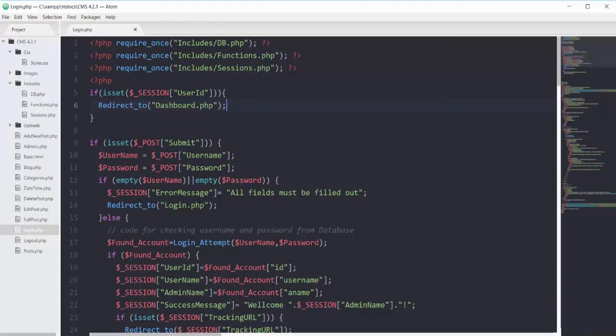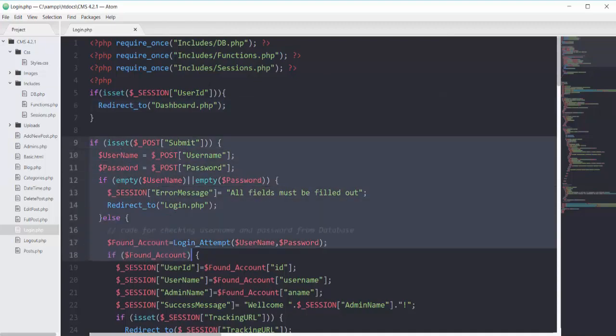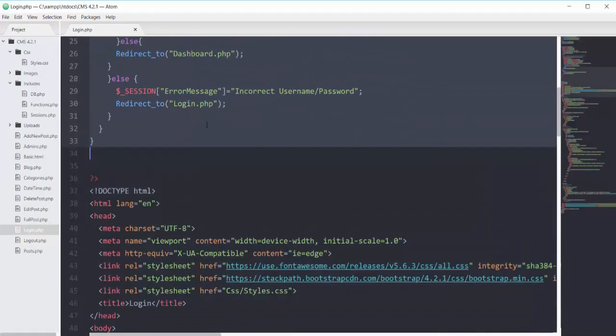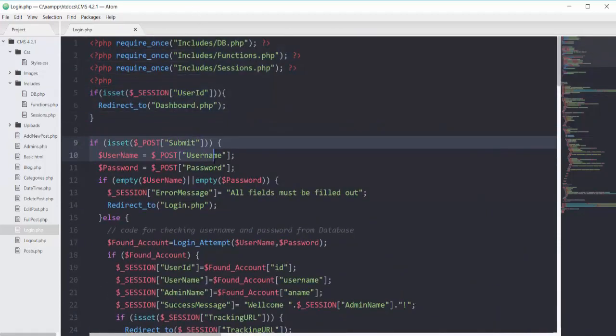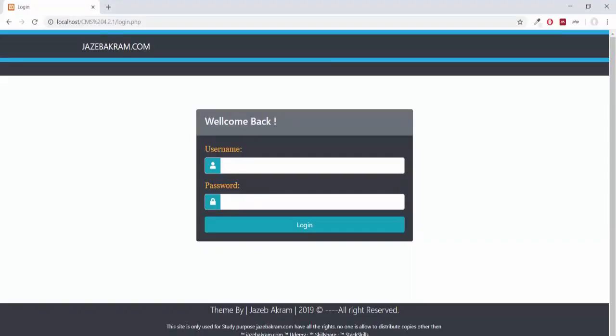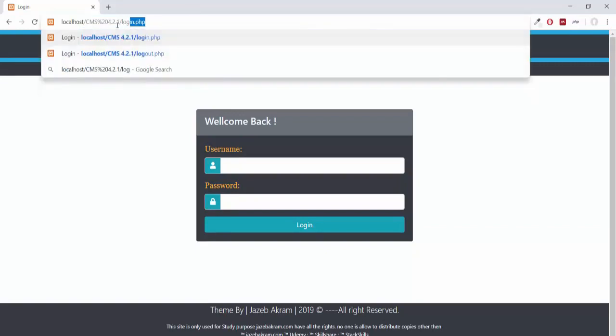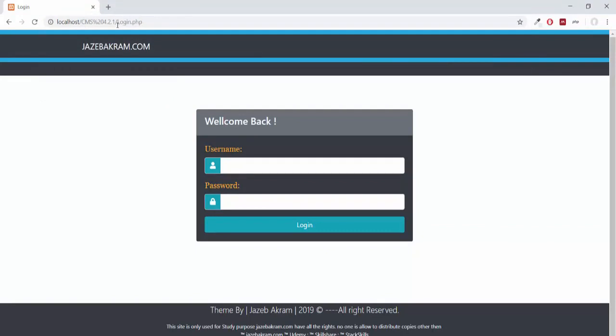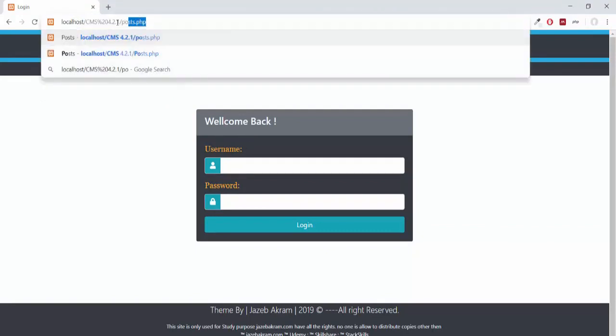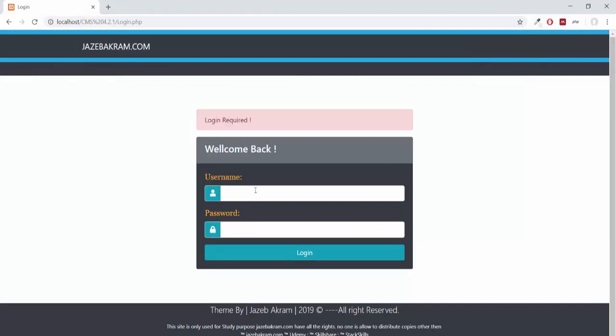So the rest of the code will not be accessible, and we will not have all of this HTML. We'll have just the redirection. If I save this, first of all, let's go to our logout page. We logged out successfully. If I try to go into my posts page, I get this error message.